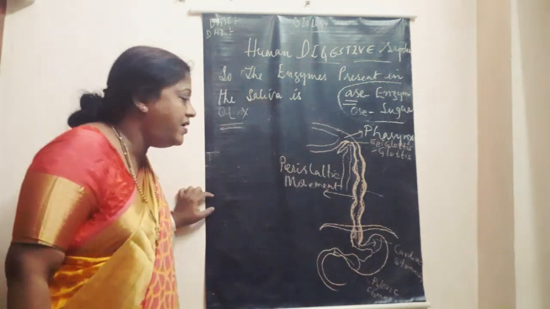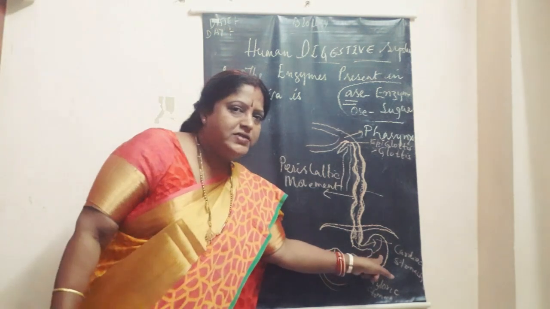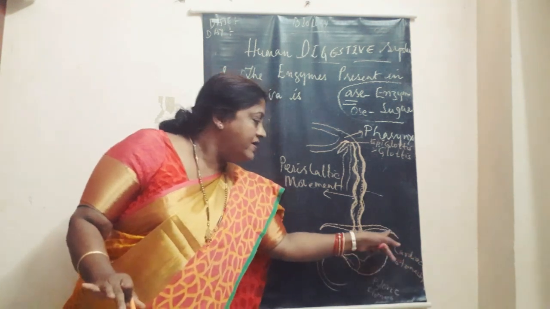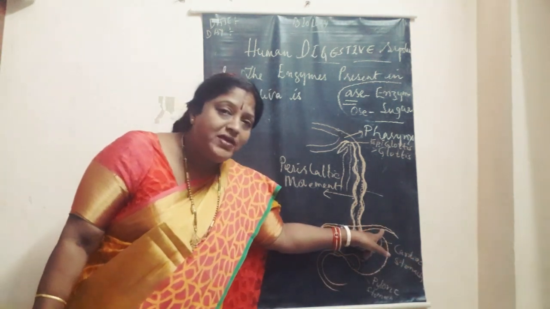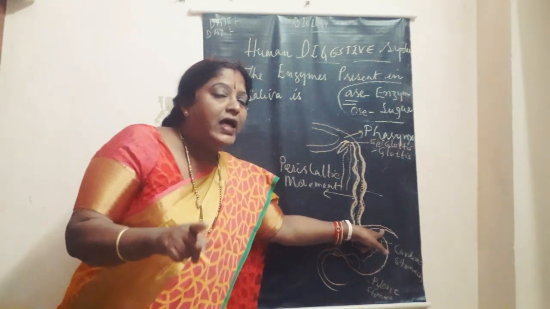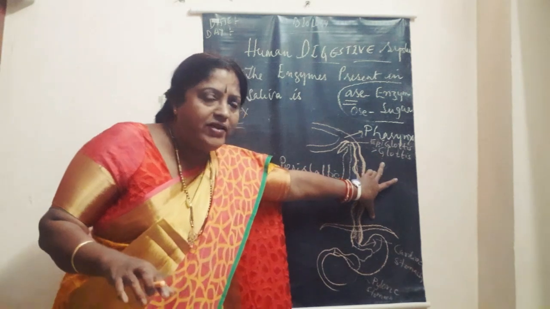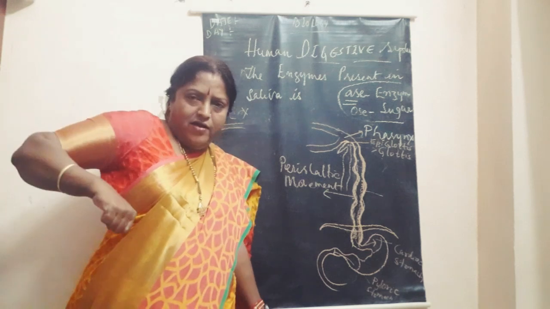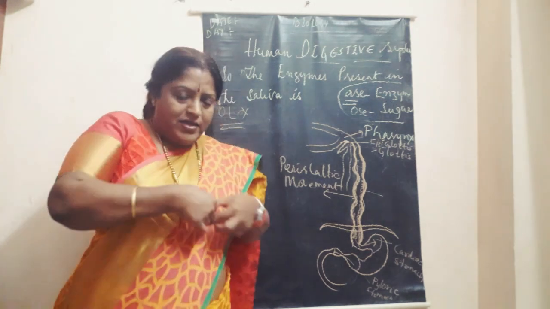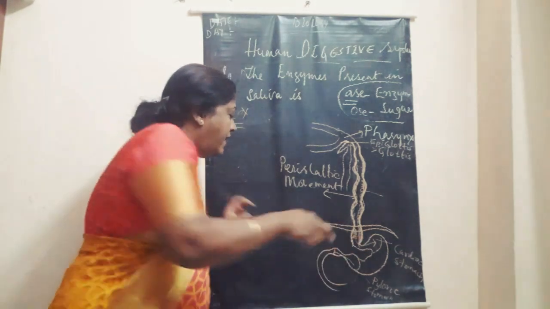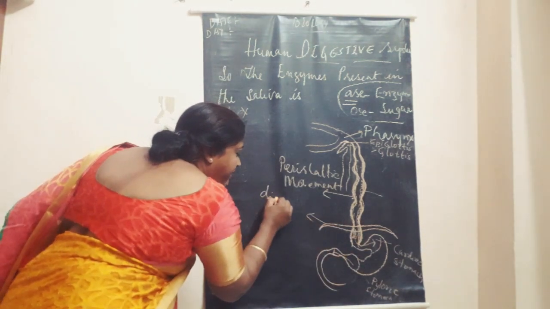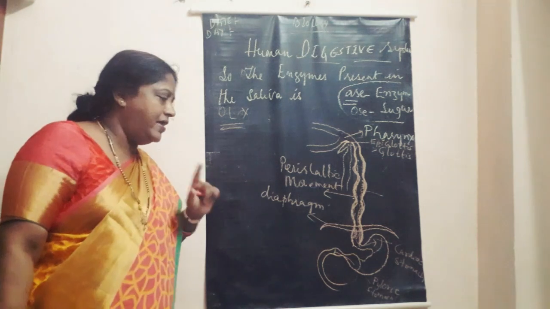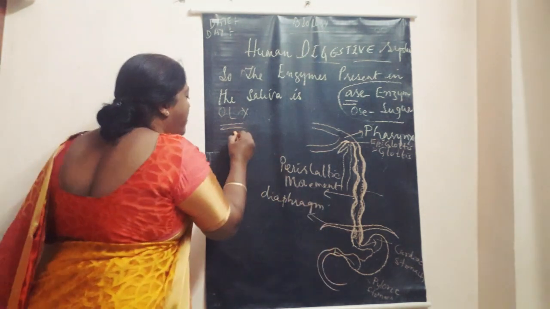Okay, understood, children? So stomach is a J-shaped distensible organ present on the left side of the body just below the diaphragm. Diaphragm is a thin muscular wall that separates the chest cavity from the abdominal cavity. So from here to here it is the chest cavity. From here to here it is the abdominal cavity. There is a thin muscular wall called the diaphragm. Okay, understood, children?